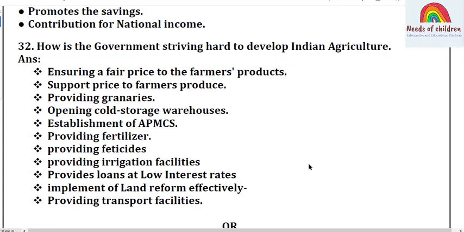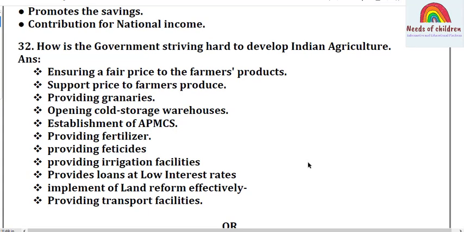Let's move on to question number 32. Question 32 also has a choice. Among that, the first one: How is the government striving hard to develop Indian agriculture? This is the question. It is from economics, economy and government.